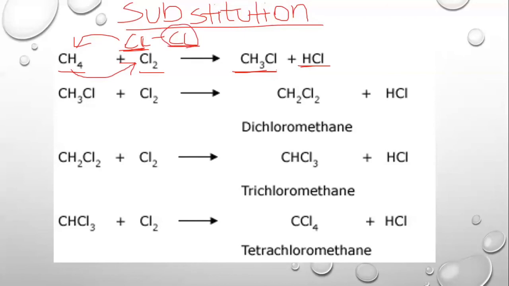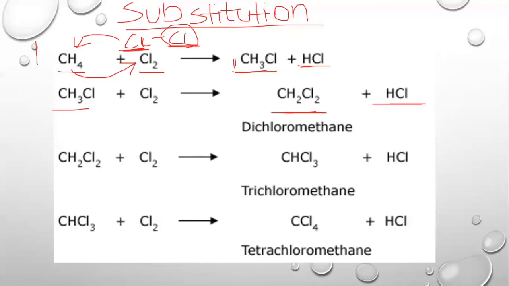This way, whenever we add chlorine to any alkane, or any halogen to any alkane, it will replace one hydrogen, and that's why it's known as a substitution reaction, because chlorine is substituting the hydrogen that is present. Now, this is the first reaction. After we get this as the product, we can add more chlorine to replace one more hydrogen and make dichloromethane, and hydrochloric acid will always remain constant.